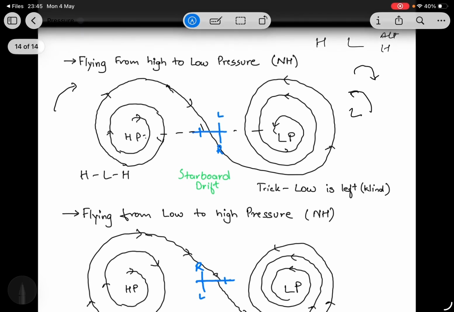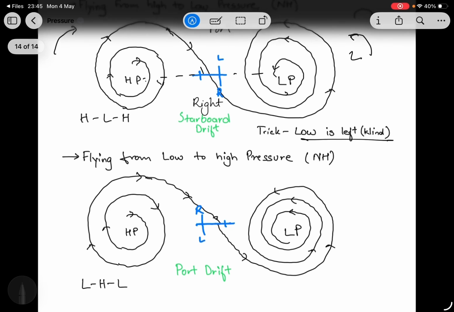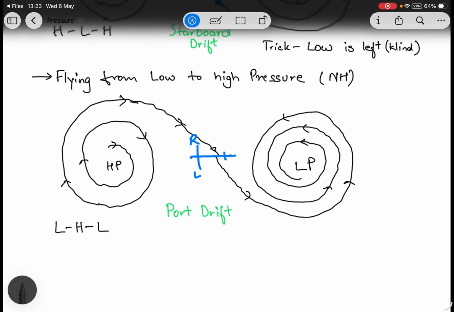So we will experience a starboard drift. Starboard means right drift, and winds are from left. Left is port. Winds are from port. So there is a trick: low is left. It means when you are flying towards low, winds are from left and you will have a right drift, or starboard. Flying from low to high pressure.